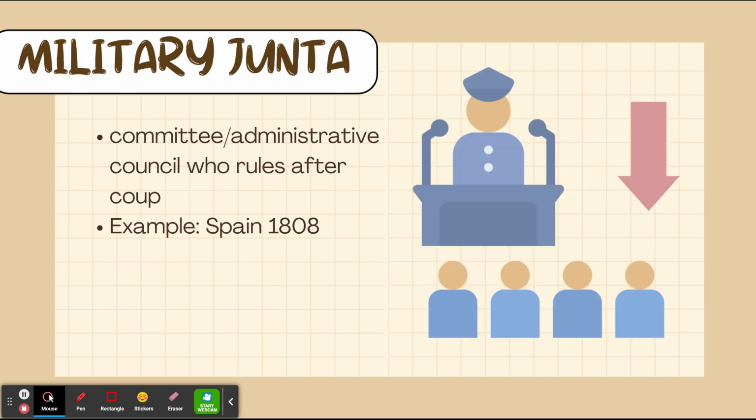A military junta is probably one you haven't even heard of before. A military junta is, typically speaking, a temporary government system. It's typically made up of a committee or an administrative council who rules after a coup. So this happens when a revolt or a revolution or a coup happens. People overthrow the government and they have to put something in place temporarily in the place of a government until they figure out what the new government's going to look like. An example of this was when Spain was overthrown in 1808.